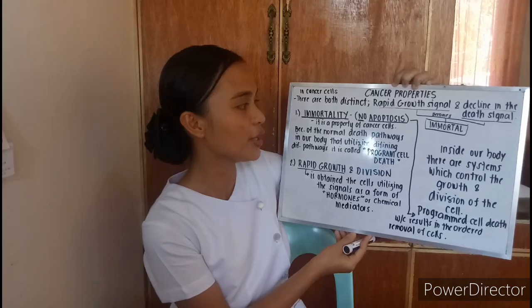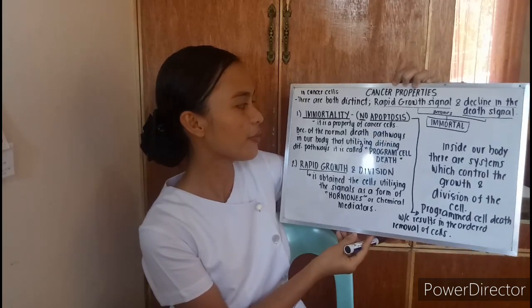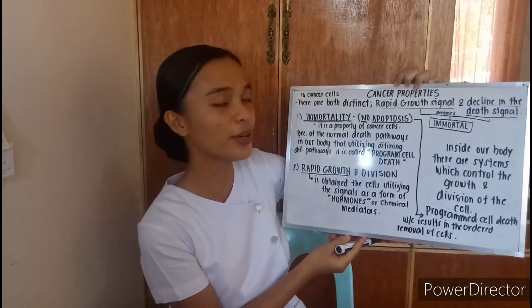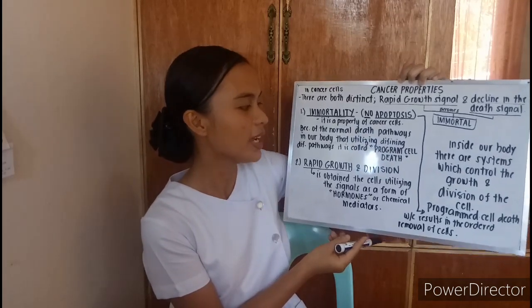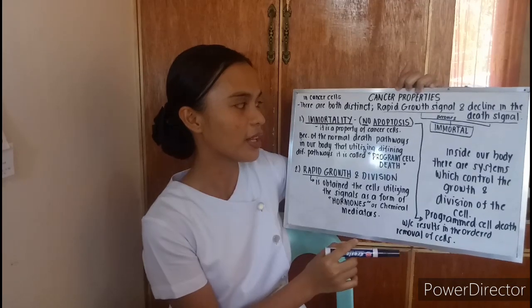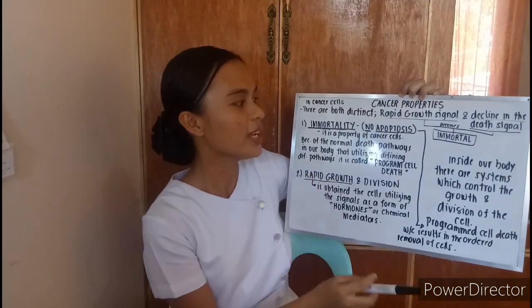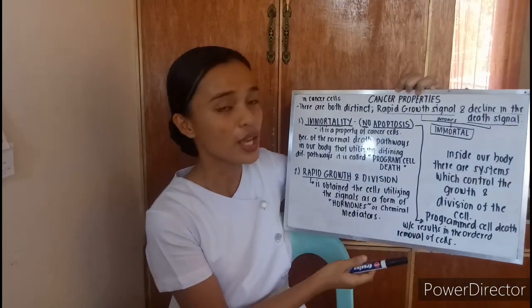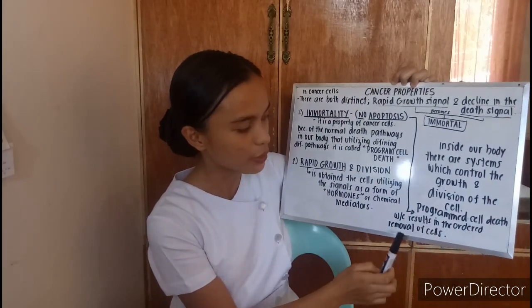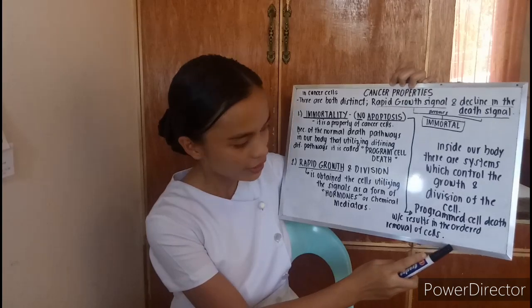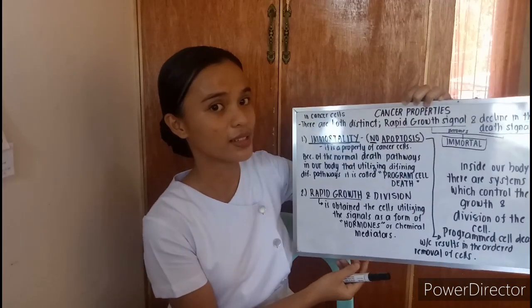It is a property of cancer cells because of the normal death pathways in our body, which use different pathways called programmed cell death. So in immortality, there is no apoptosis. So what is apoptosis? Programmed cell death, which results in the orderly removal of cells.